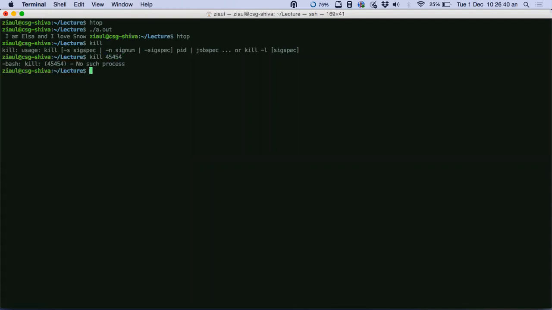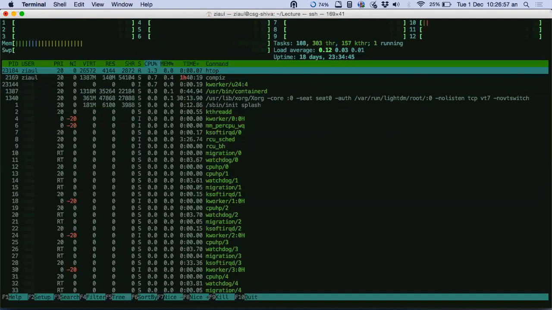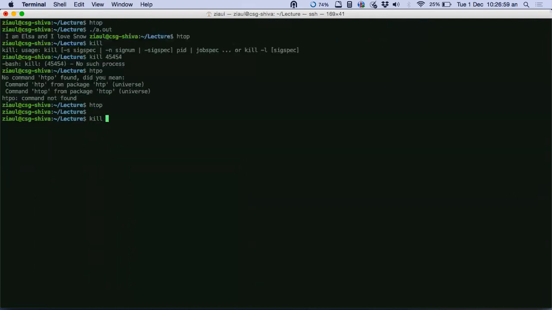I have no active process which I can kill. That's why I've just given some random number here. But if you just say kill and give the process ID, how will you get the process ID? You just run htop and pick a number from here, a process ID, and then just say kill and give that number.